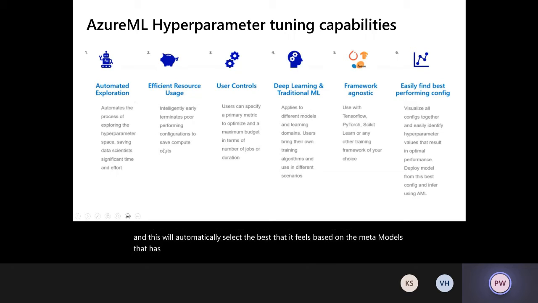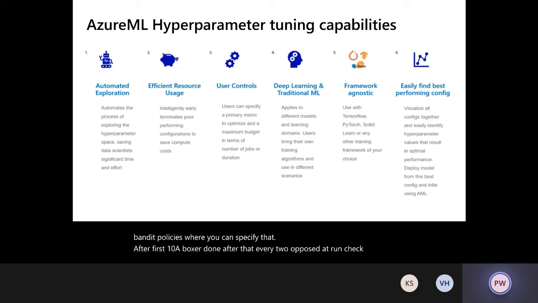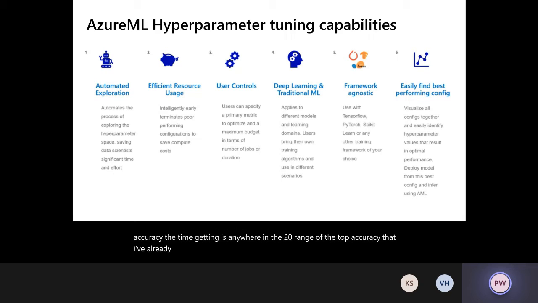It also improves your resource usage by allowing you to provide different early termination policies. We use bandit policies where you can specify that, let's say, after the first 10 epochs are done, every 2 epochs, check if the accuracy I'm getting is within the 20% range of the top accuracy I've already received from other combinations of hyperparameters.